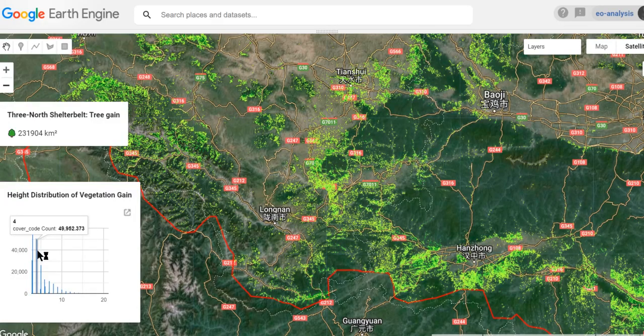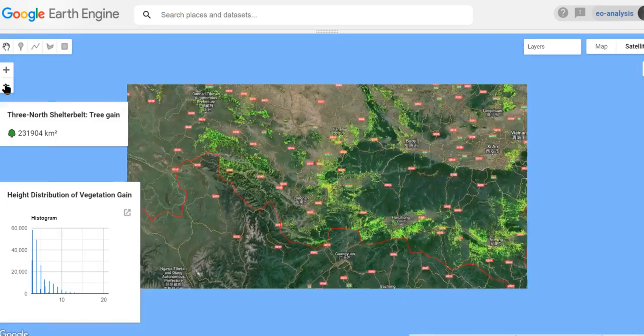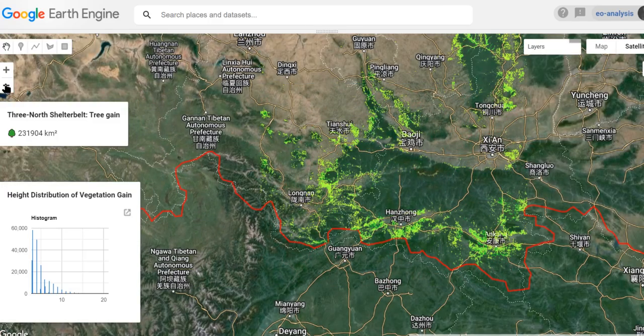It might achieve the function of stopping the Gobi Desert from expanding, but there might not be a lot of carbon stored there, which might also be interesting. If you want to find out, you could try to plot a histogram of the forest carbon and see how it is in this area in China.